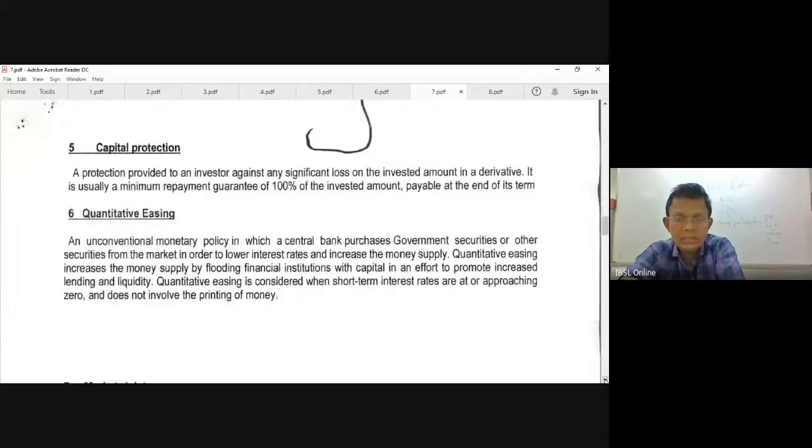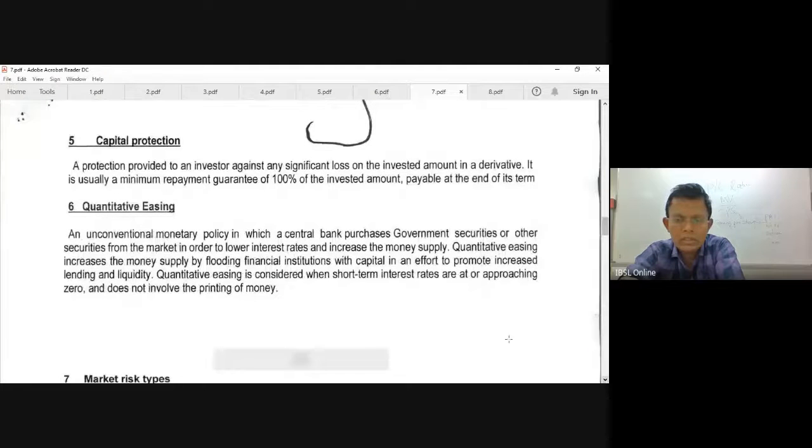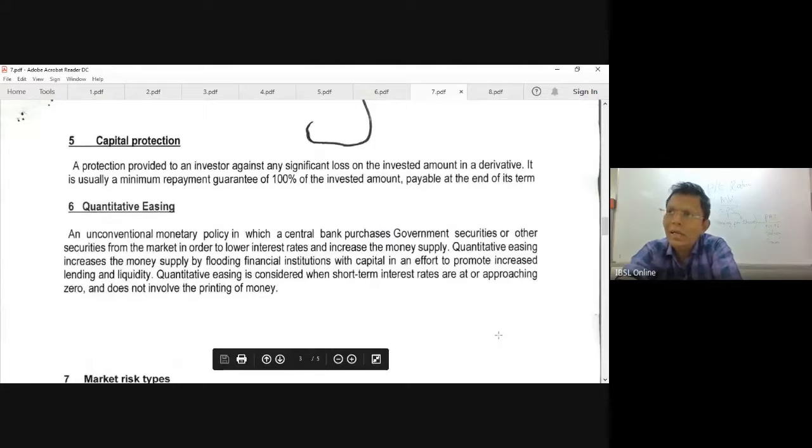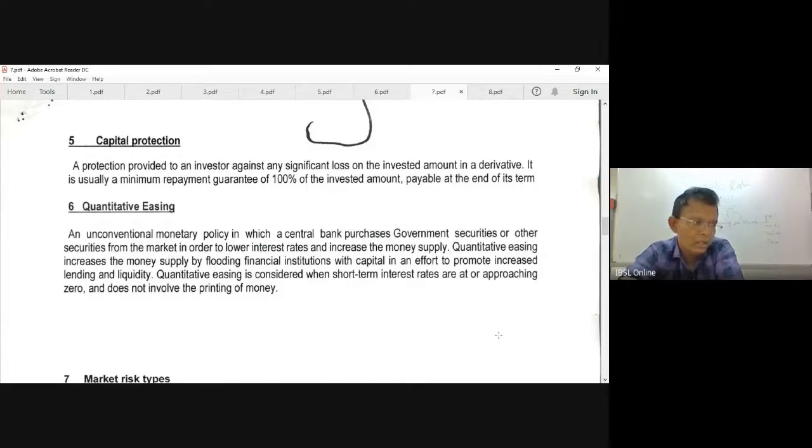Quantitative easing, I think you must know this. This is not in Sri Lanka, but in foreign countries. Quantitative easing means purchasing of bonds, purchasing of government securities by the issuer. In Sri Lanka we don't use this term. If the examiner asks you about quantitative easing, the meaning is purchasing of treasury bills and treasury bonds, government securities.